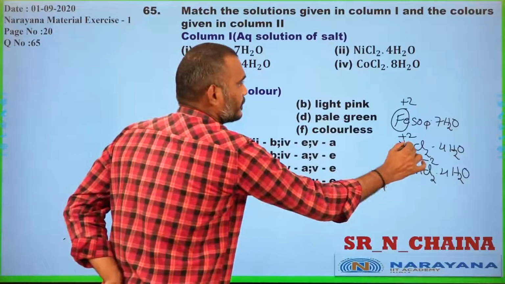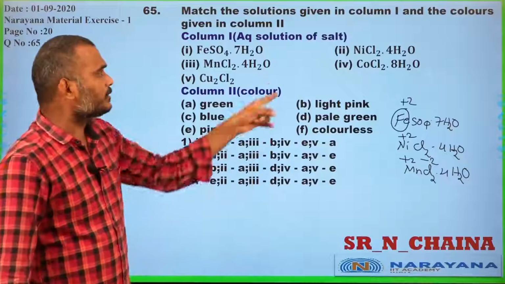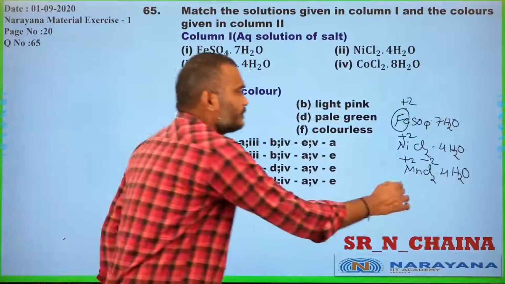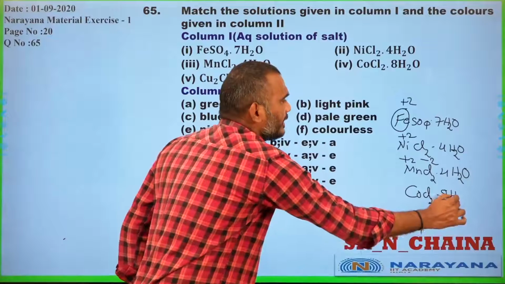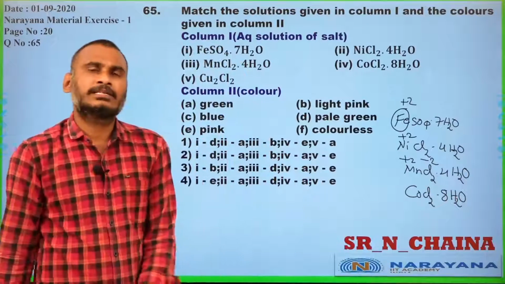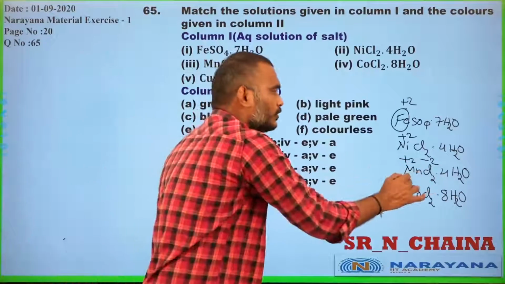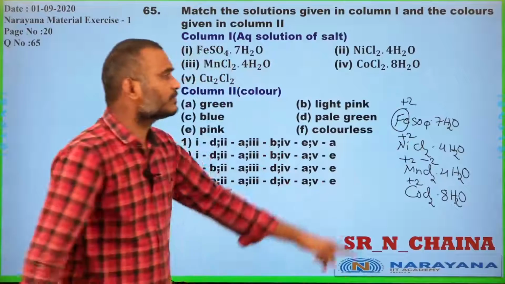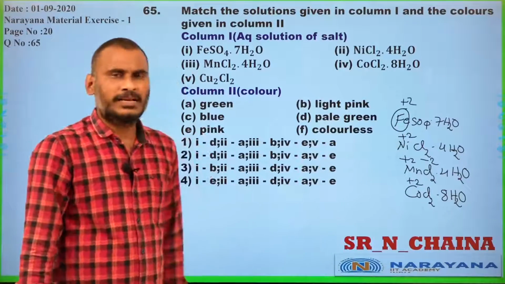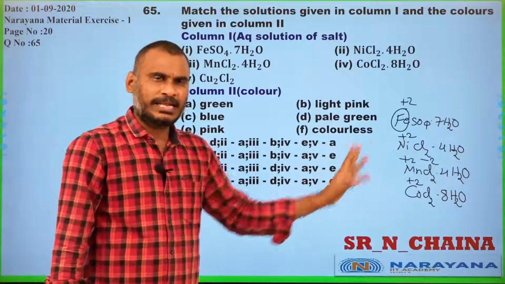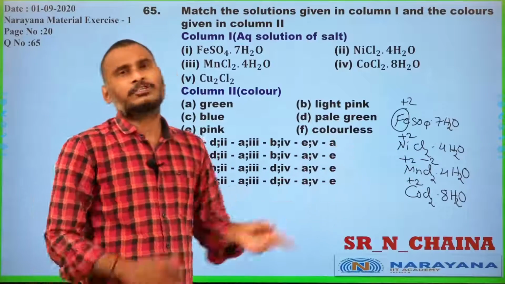Yes, manganese is +2, and cobalt chloride CoCl2 8H2O they gave. Again water is neutral, chloride is -2, and cobalt is +2. Iron +2 ferrous ion, nickel +2 ion, manganese +2 ion, cobalt +2 ion.